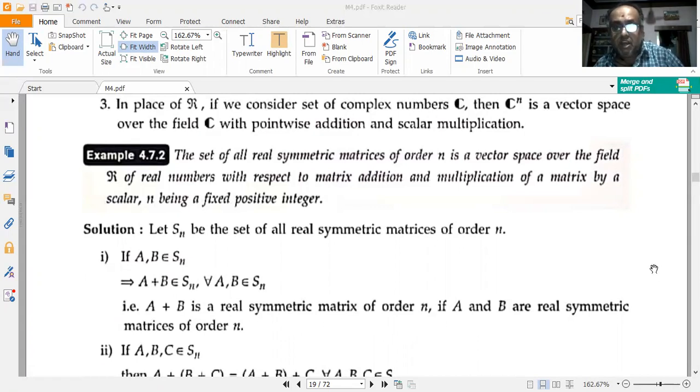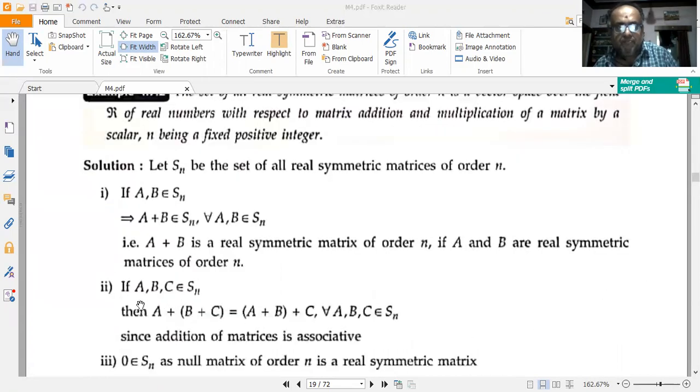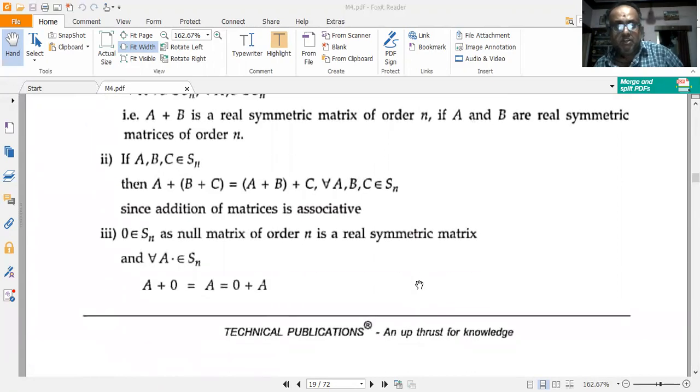If A, B, C belong to Sn, then A plus (B plus C) is equal to (A plus B) plus C for the same condition. So addition of symmetric matrices here is also associative. And if 0 is a null matrix or a zero matrix of order n, then for A belonging to Sn, I have A plus 0 is equal to A, which is equal to 0 plus A.